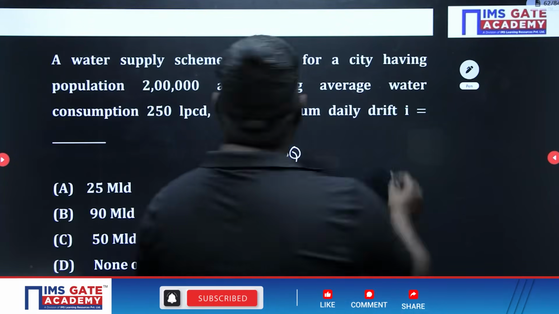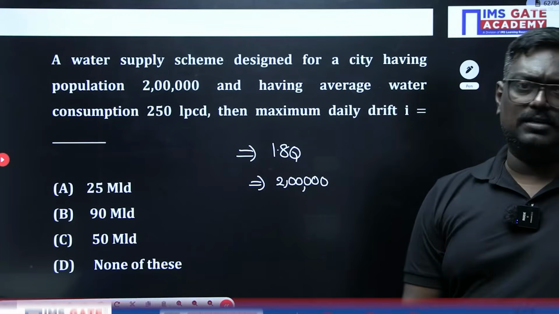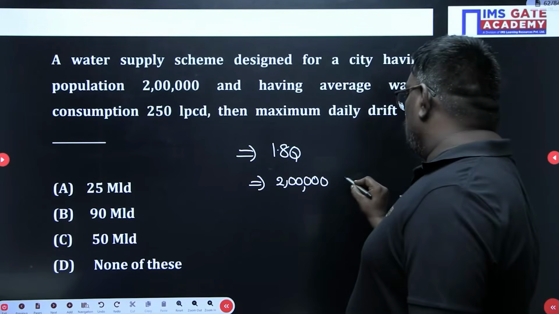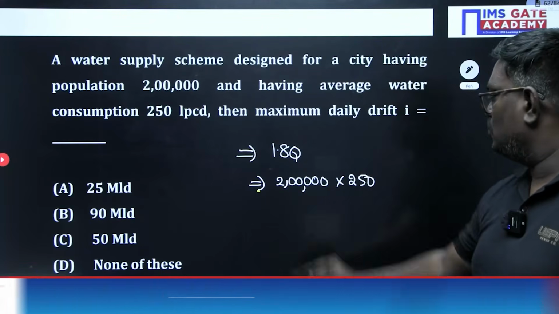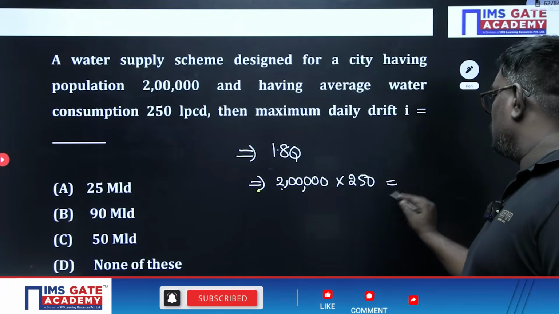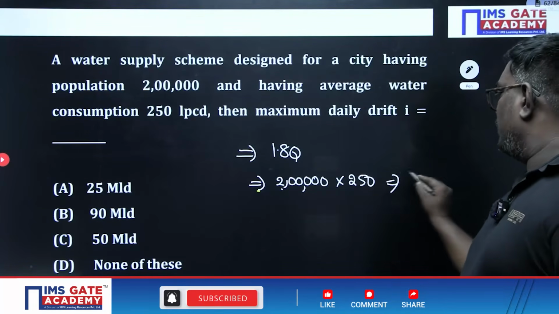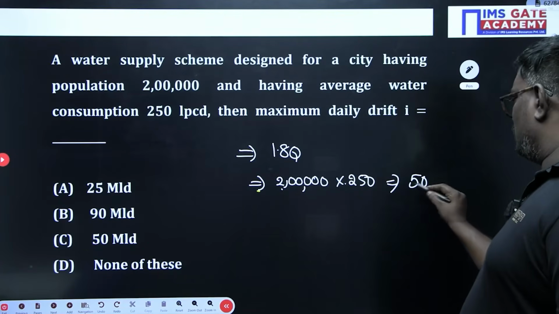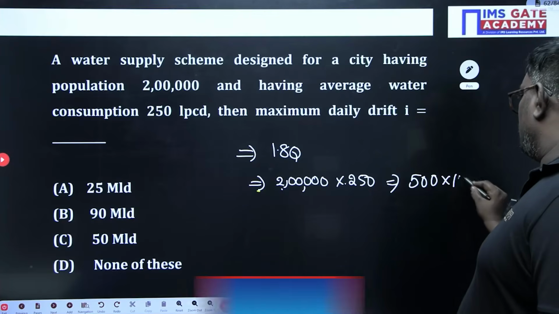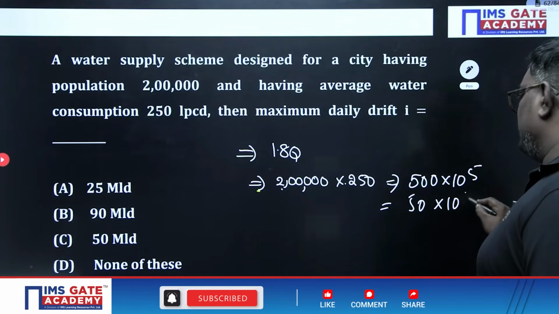Water supply is designed for a city having a population of how much? 2 lakhs, having an average water demand of how much, sir? 250. So 2 lakh into 250 is how much? This will be taken as 500 into 10 power 5, or you can say 50 into 10 power 6 liters per day.